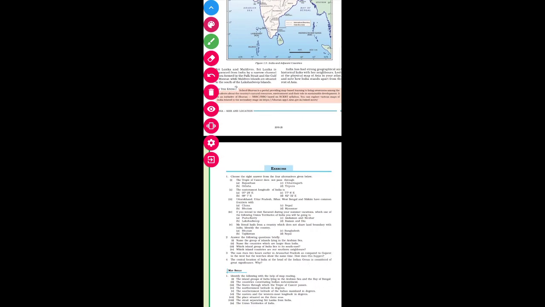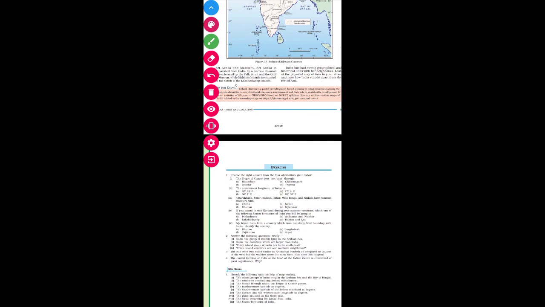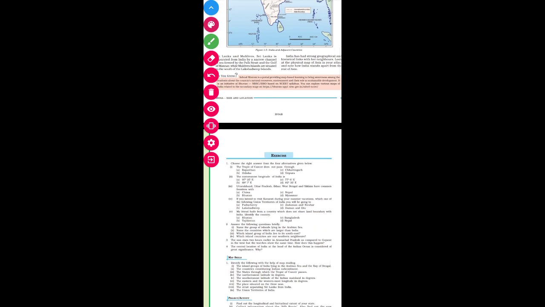Now here are some exercise questions that we will also solve quickly. First, the question is about the Tropic of Cancer, and we have to state which state it does not pass through. The options given are Rajasthan, Chhattisgarh, Odisha and Tripura. So the answer will be, children, Odisha. It is not passing through Odisha, though it is passing through Jharkhand. And do you know this fact that it passes through your own city Ranchi, and in Ranchi there is a place called Kake. So in Kake in Ranchi the Tropic of Cancer passes through.